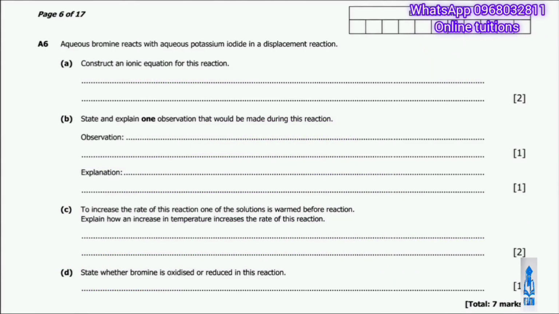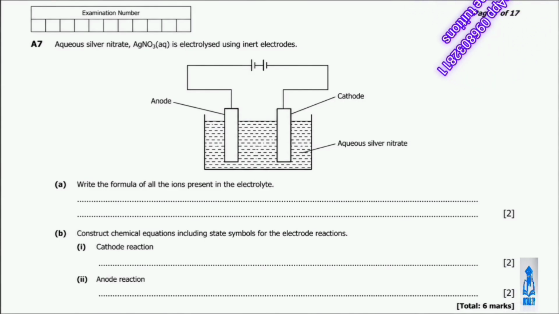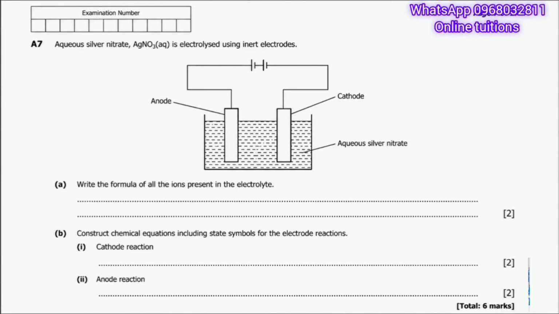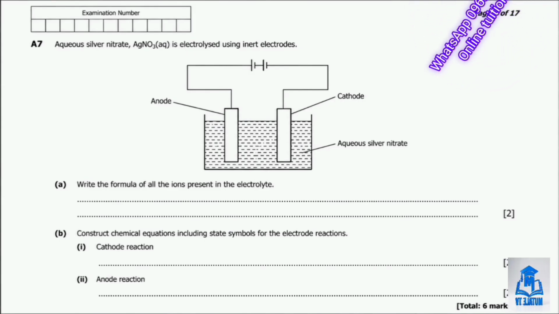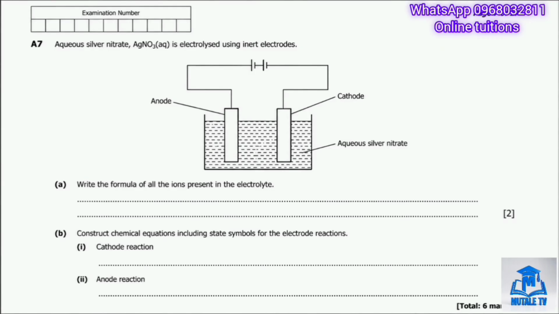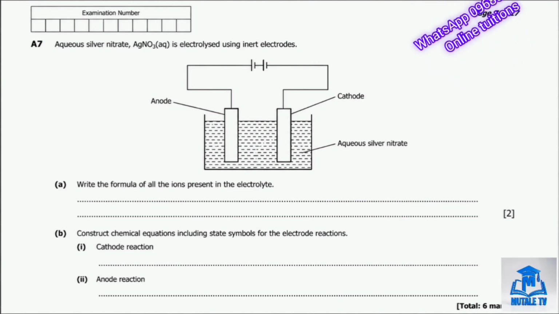All right, so let's move on to question 7. Question A7: aqueous silver nitrate, AgNO3 in aqueous solution, is electrolyzed using inert electrodes. Part A asks us to write the formula of all the ions present in the electrolyte. So silver nitrate becomes silver ions, Ag+, and nitrate ions, NO3-.